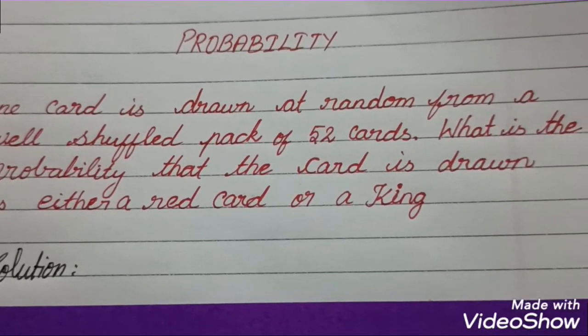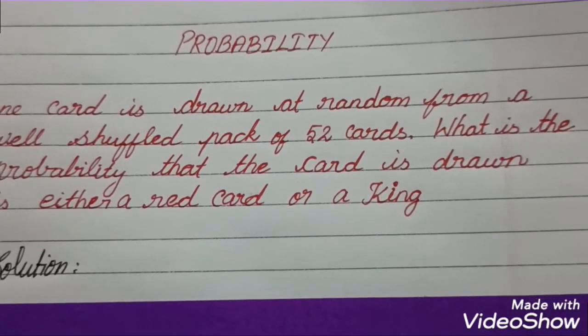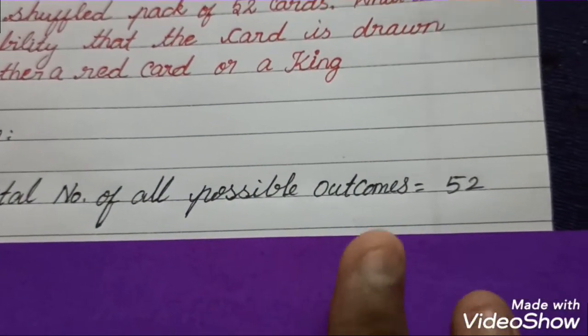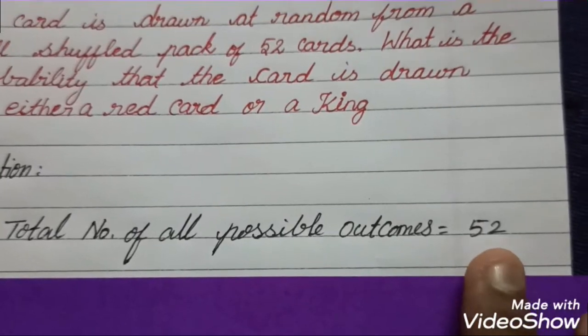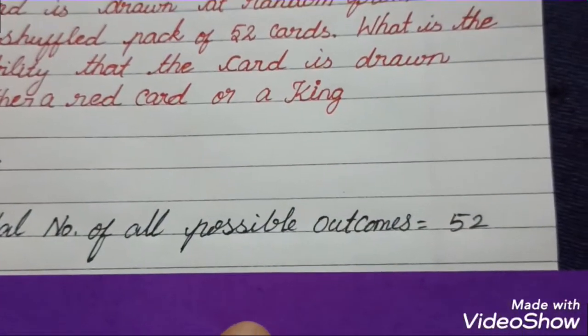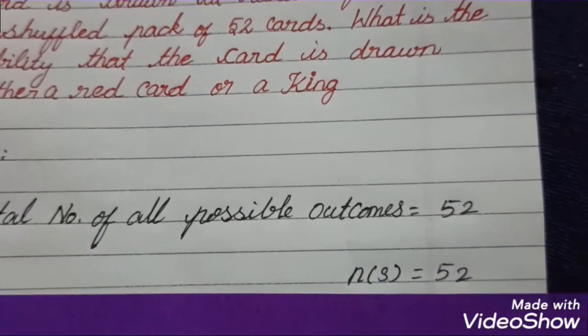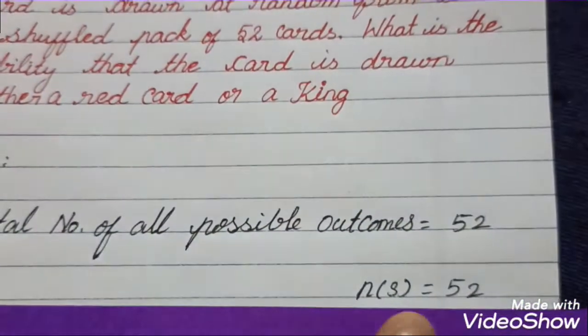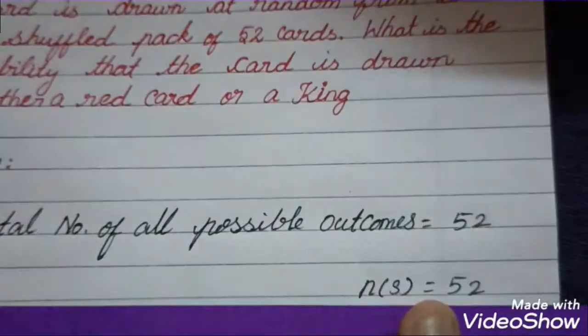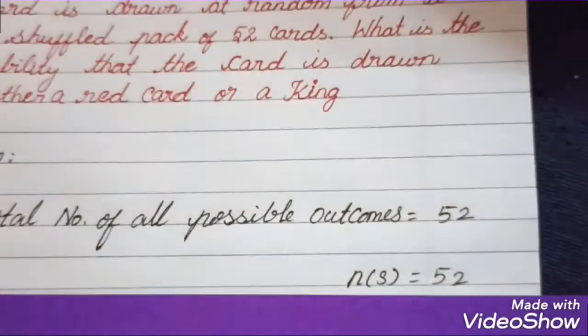It may be a red card or a king. So the total number of all possible outcomes is 52. This is n of S, which is equal to 52.